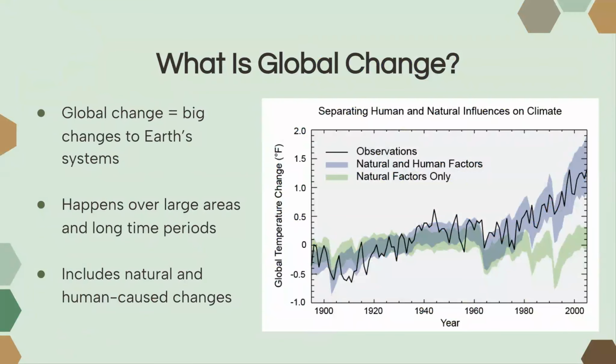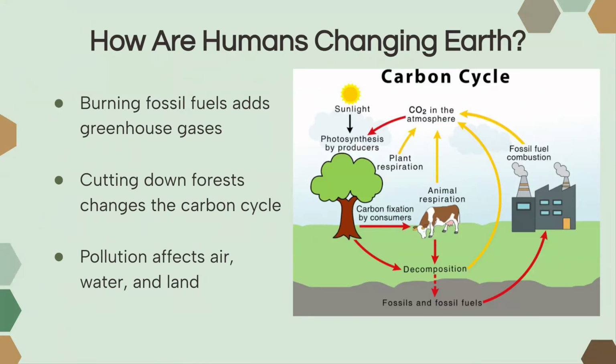Global change means big changes to the Earth systems that are worldwide, and it happens over large areas and for long periods of time. And this includes both natural and human caused changes. So, how are humans changing the Earth?